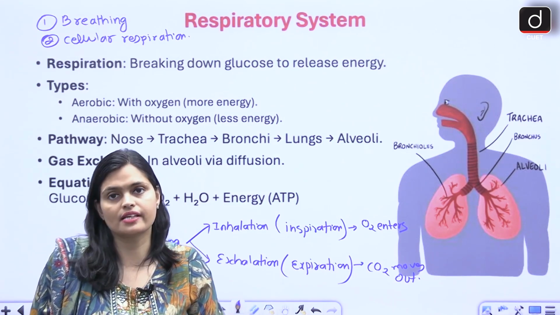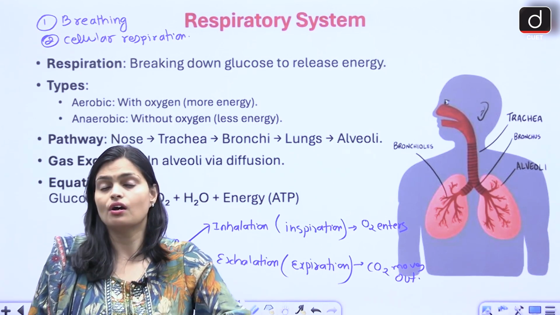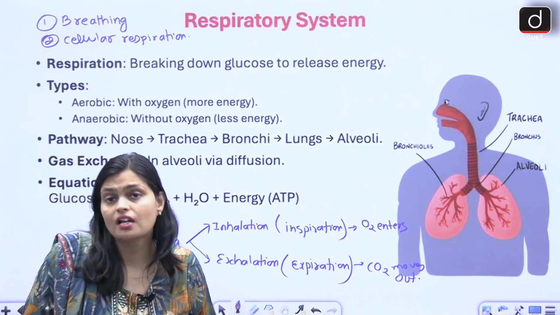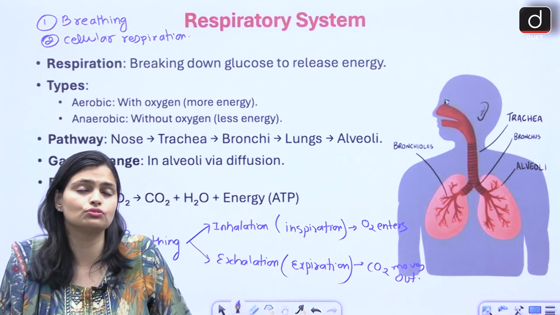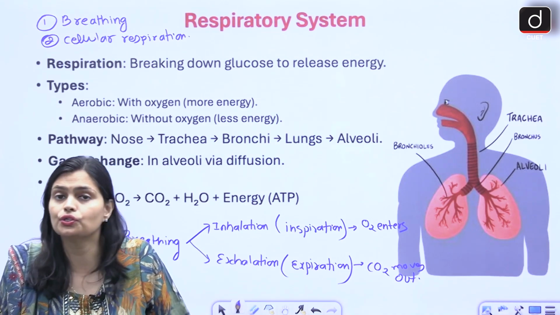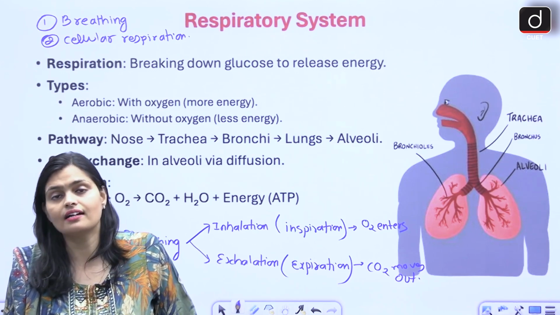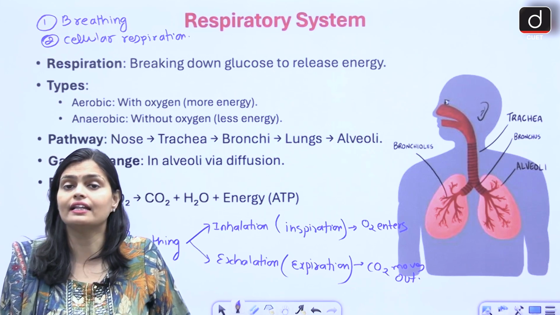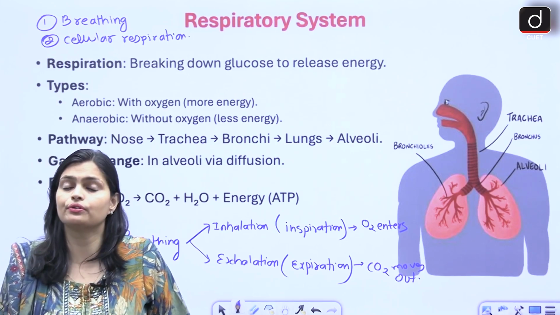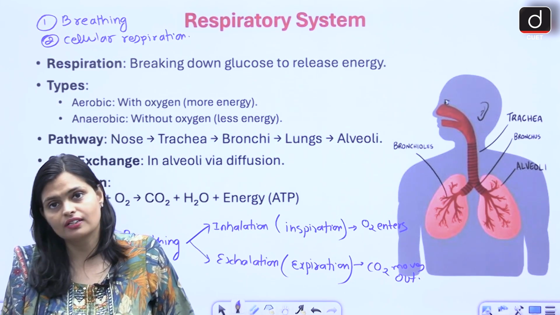Now comes cellular respiration. Once the oxygen enters inside the lungs, from the lungs that oxygen reaches the blood vessels. Via blood that oxygen reaches all the body organs, all the body cells. Within the cells the nutrients are already waiting, right? Once they get oxygen, they start metabolizing, and then they produce CO2, ATP and water. Whatever ATP is produced, that ATP is utilized by us in the form of energy.